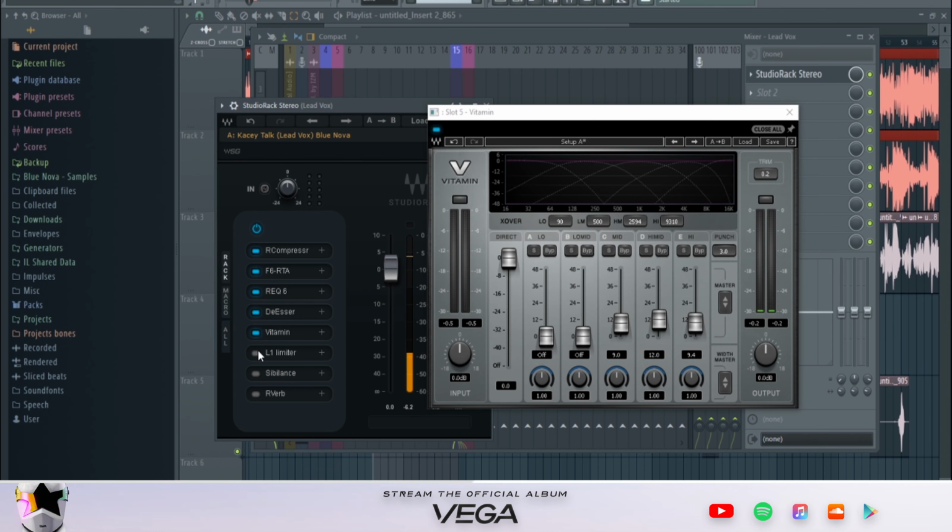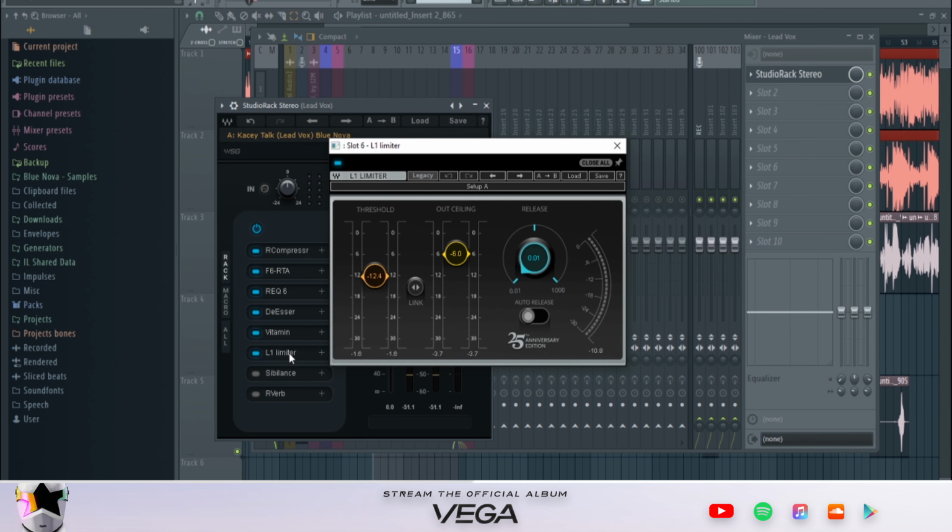So after that, we're using an L1 limiter. When you load the L1 limiter, you just want to bring your release all the way down to 0. That's something I personally do. I don't like my release up. The ceiling, I have it set to -6, so the vocals are going to be playing at -6. That's something I found whenever I leveled my vocals against NBA YoungBoy's original song, then it sounded like it fit well within that level. For the threshold, I'm just pushing it down to the lowest part so that I'm getting the fullest sound of the vocal. So this is what it sounds like.